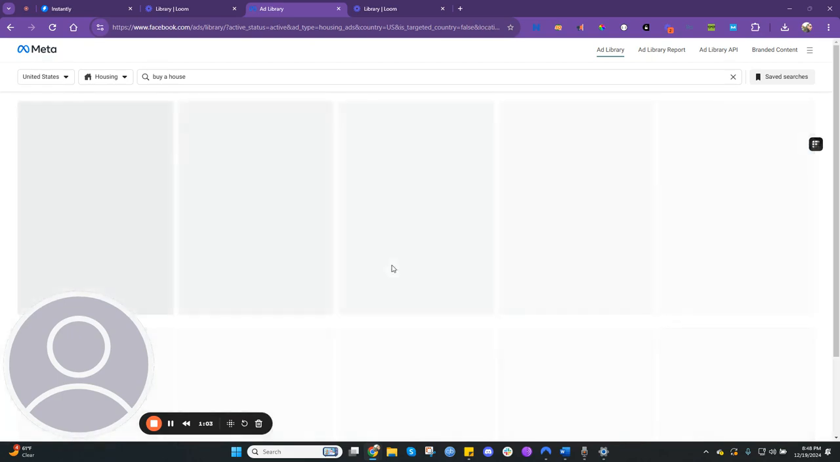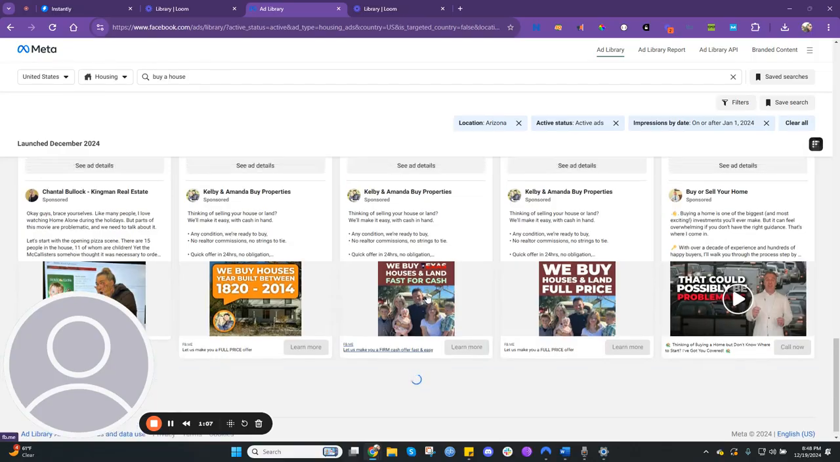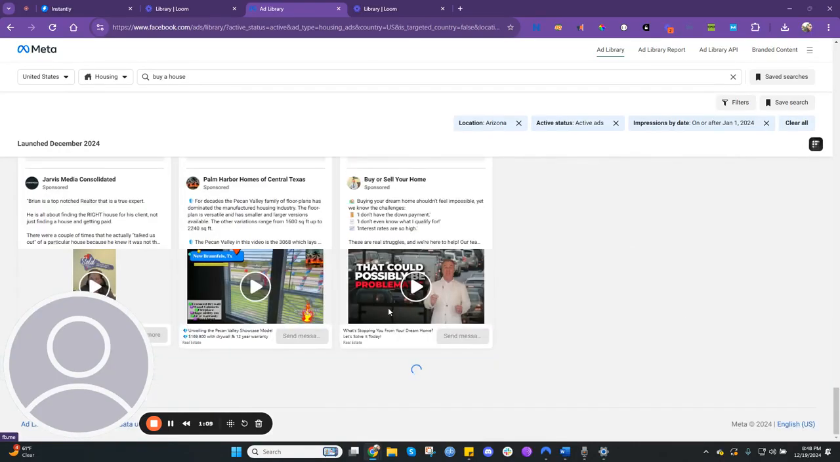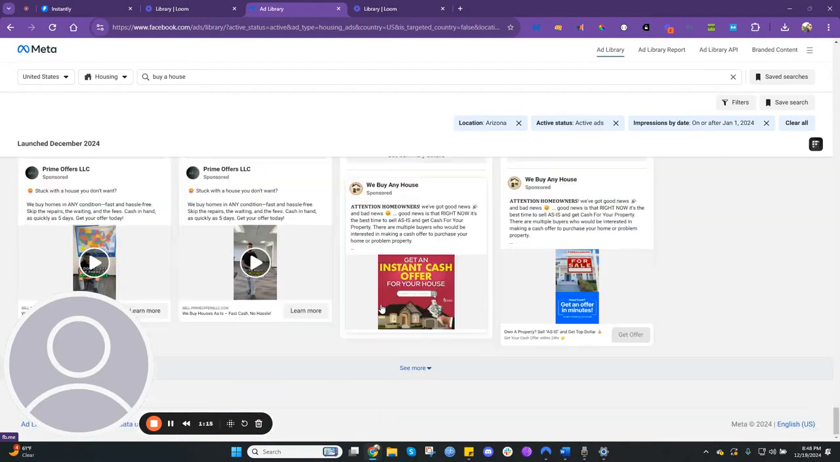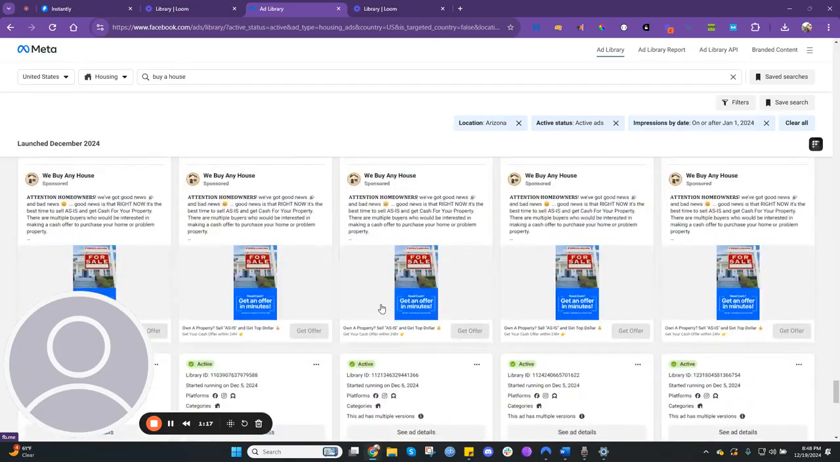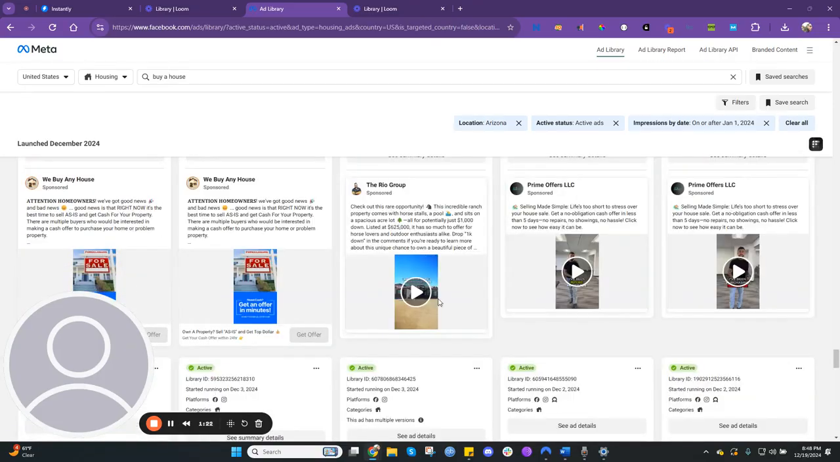What I like doing next, I scroll all the way down. I want to see who's running ads for the longest time. This right here, guys, is going to tell you who's been running ads for the longest time. This is going to give you the data and give you the confidence, letting you know that there are real estate agents out there that run ads.